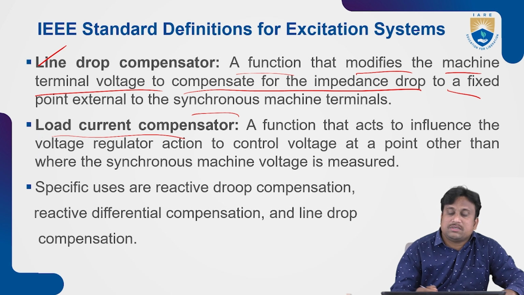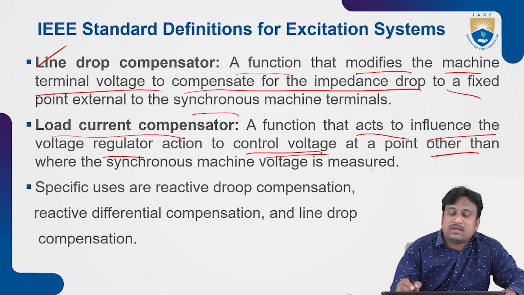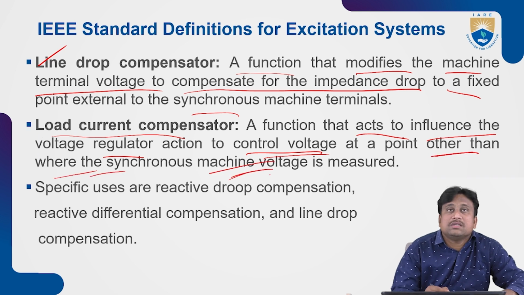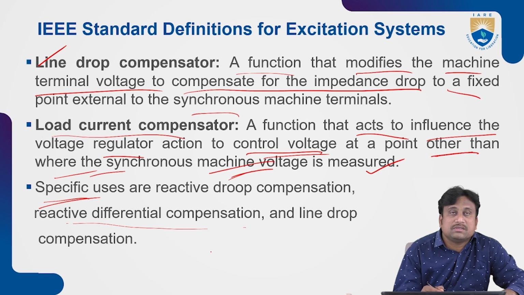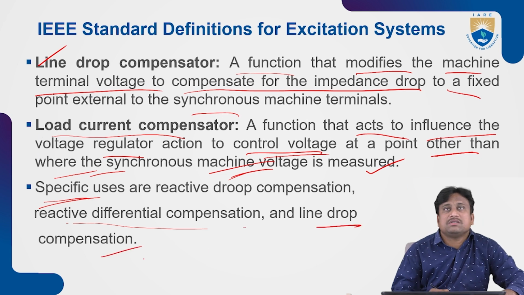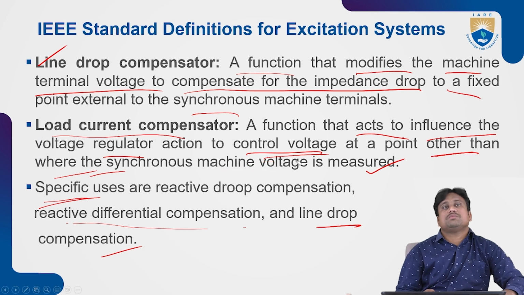What does the load current compensator mean? This is a function that acts to influence the voltage regulator action and control the voltage at a point other than where the synchronous machine voltage is measured. Under those conditions, the load current compensator is mostly introduced. Some specific uses are reactive drop compensation, reactive differential compensation and line drop compensation methods, which mostly affect the whole system performance.